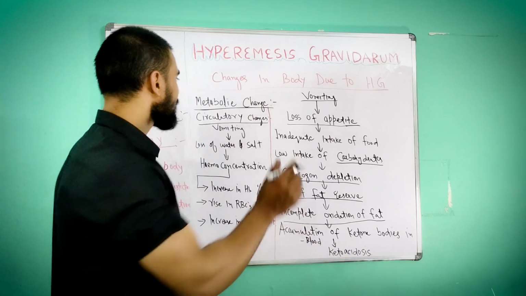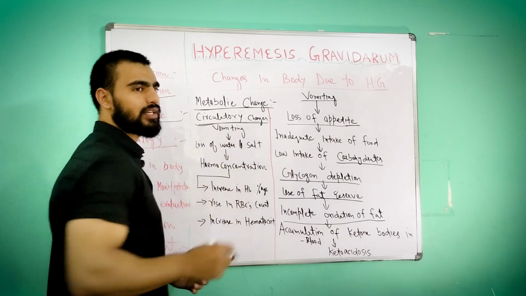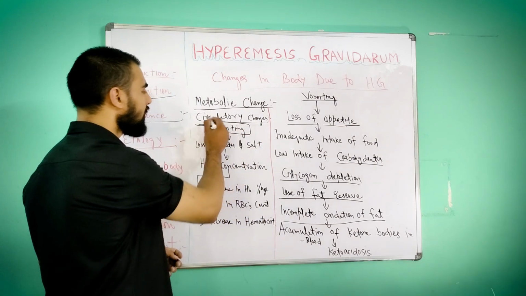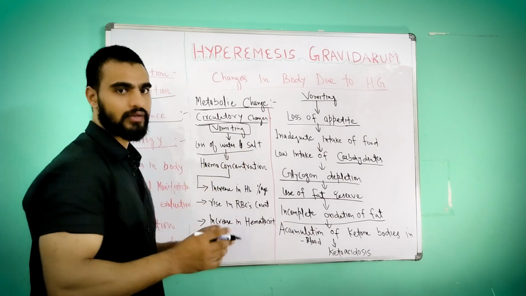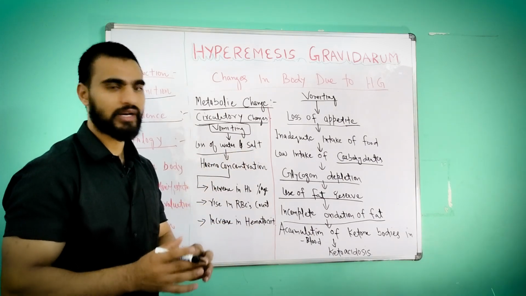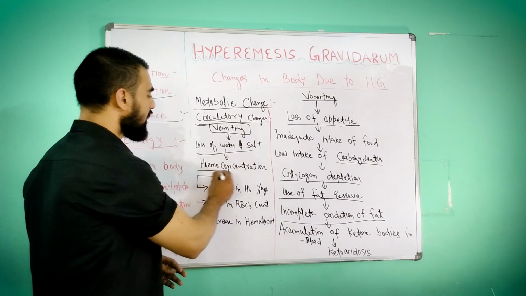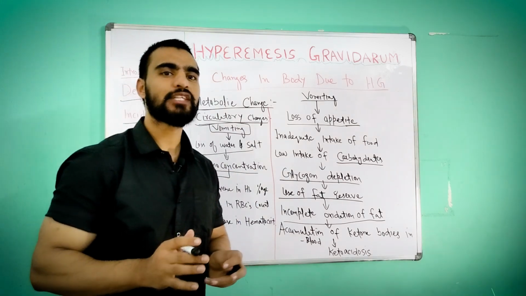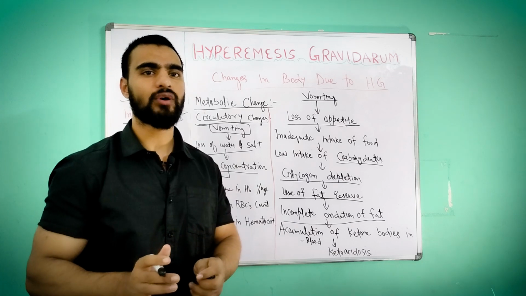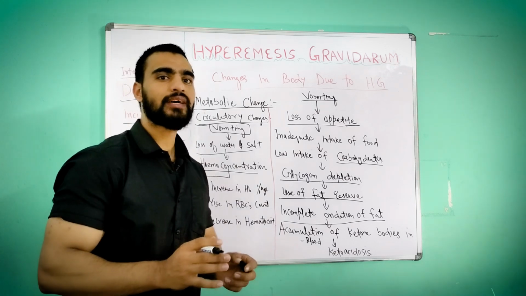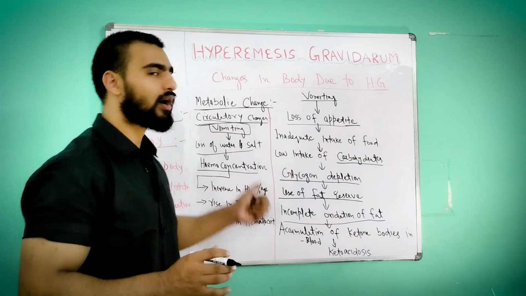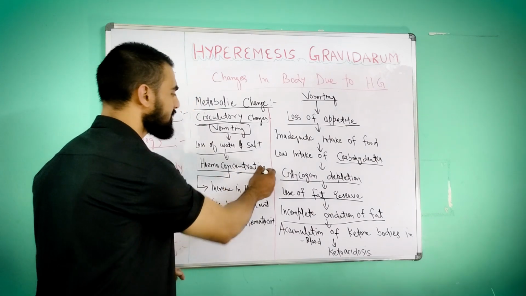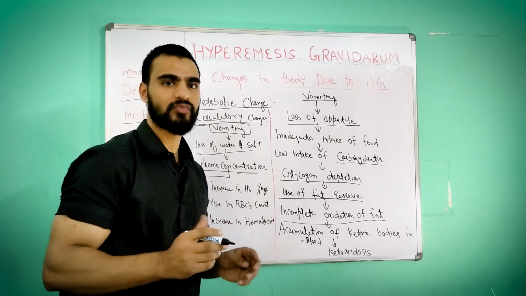Okay, so next one is changes in circulatory system. Because of vomiting, what will happen? Loss of water and salt. Because of vomiting, loss of water and salt will lead to hemoconcentration. Plasma is present in the blood; the water content of the blood is plasma. So when there is loss of water and salt, that will cause thickness. Hemoconcentration means thickness of the blood.